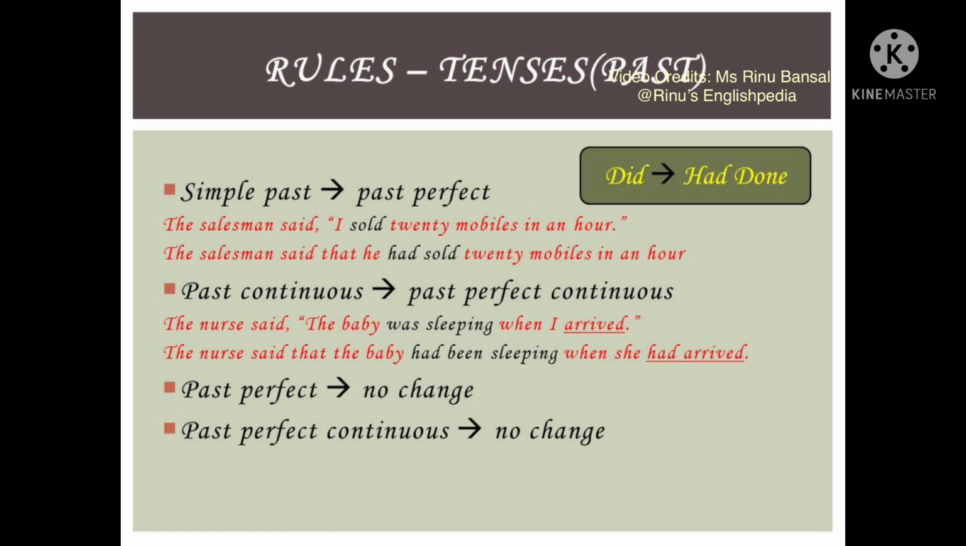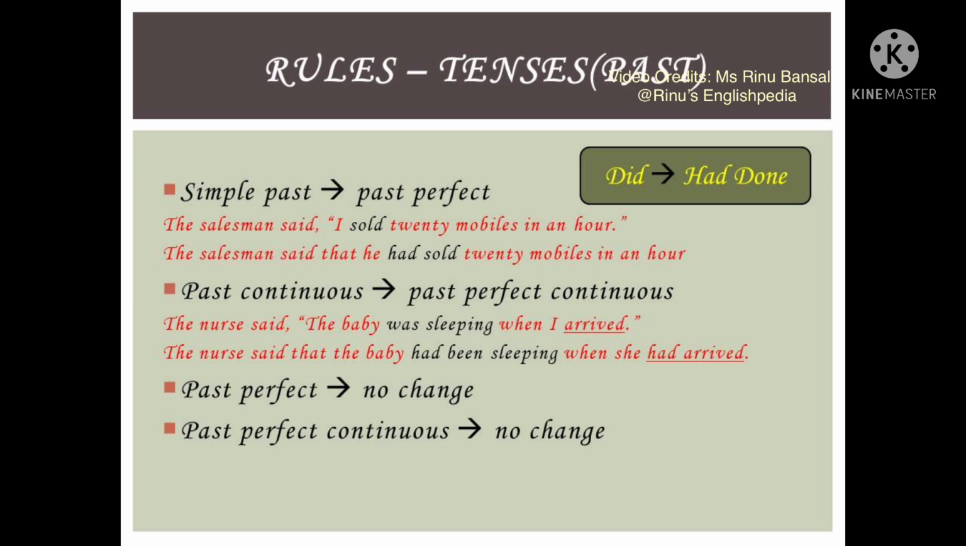When we deal with the past tense, then simple past will change into the past perfect tense, that is, V2 will change into had plus V3. Similarly, the verb did is the second form of the verb do. It will change into had done. For example, the salesman said, "I sold 20 mobiles in an hour." The indirect form of this sentence will become, the salesman said that he had sold 20 mobiles in an hour.